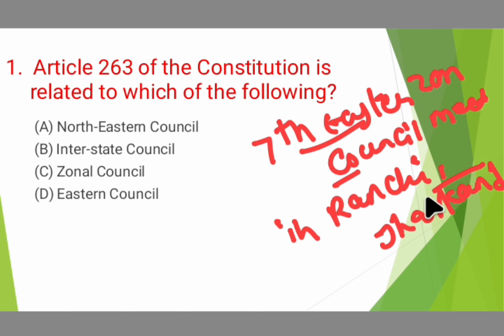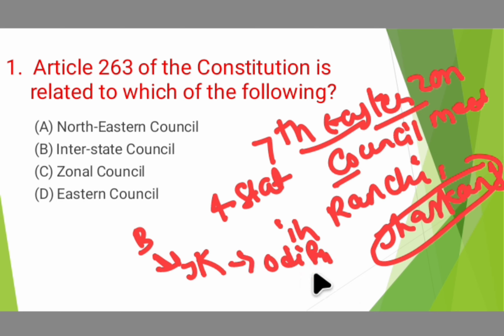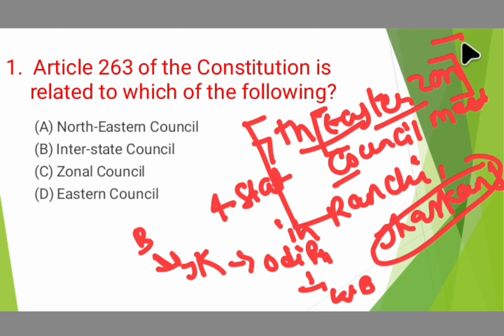The answer is Jharkhand. Coming to the Eastern Zonal Council, there were 4 states in it: Bihar, from which Jharkhand was formed, Jharkhand, Odisha, and West Bengal. These 4 states were part of the Eastern Zonal Council. That's why I framed this question based on that relevant development. So option B is the correct answer for this question.